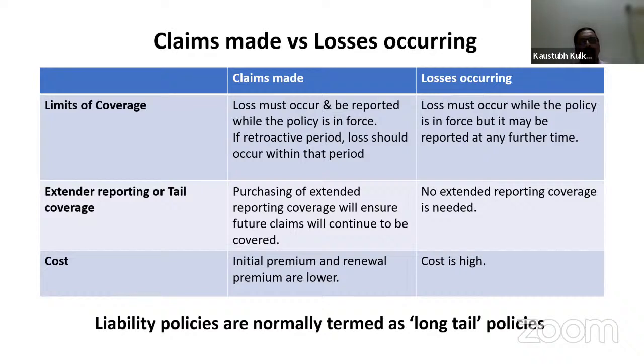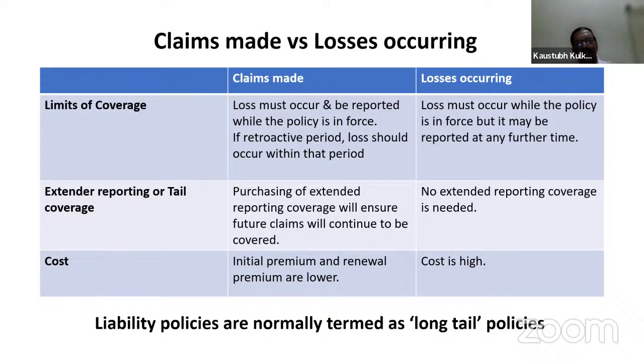The limits of coverage, claims made basis and losses occurring basis. So what is the difference between claims made basis and losses occurring basis? Normally our policies are claims made basis. Normally in India, we are issuing policies which are on claims made basis. So what is the difference? First difference regarding limits of coverage: loss must occur and be reported while the policy is in force. If there is a retroactive period, loss should occur within that period.